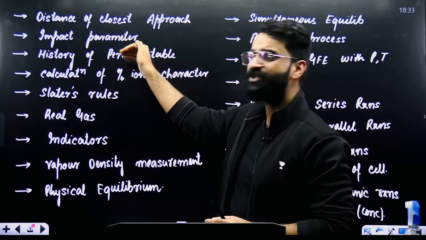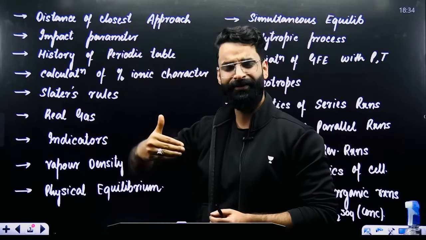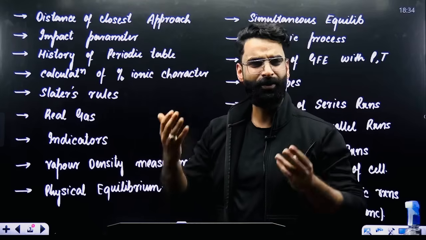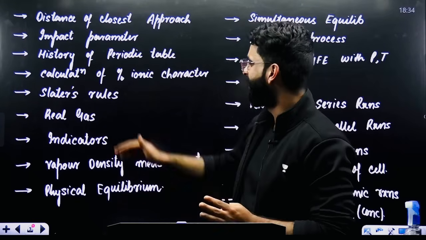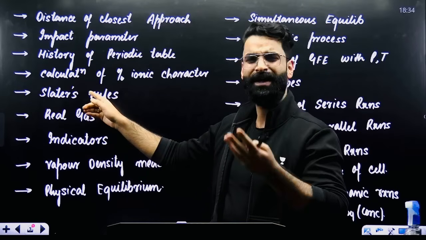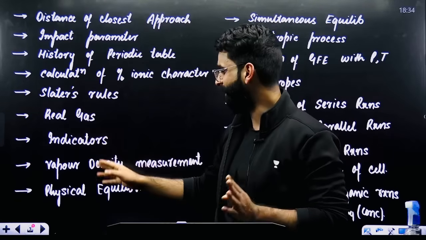Impact parameter, history of periodic table. When you start the periodic classification chapter, there's a history of periodic table given, right? You can just read it thoroughly once, like your biology, right? No need to go into the depth of that topic as well. Calculation of percentage ionic character, right? Similarly, Slater's rules, this you can avoid completely. Real gas, not in our syllabus. Just study ideal gas only.